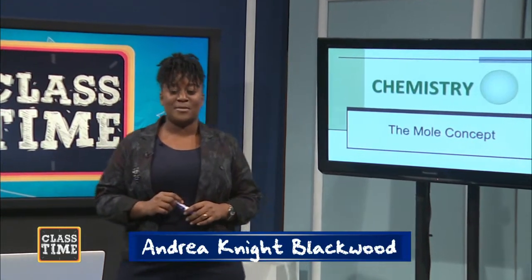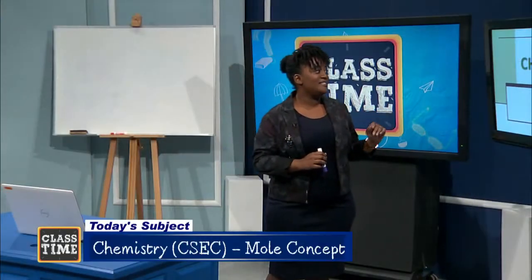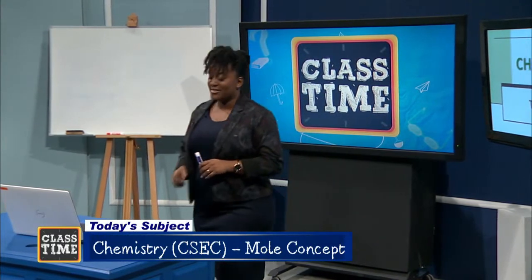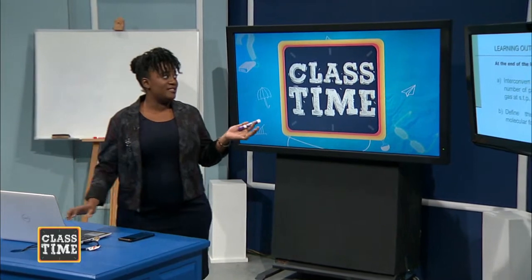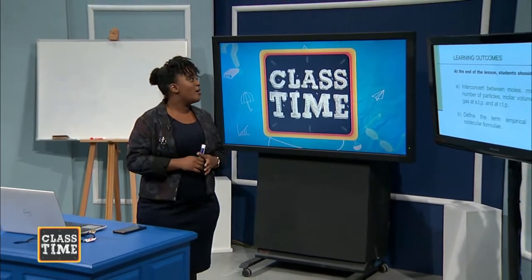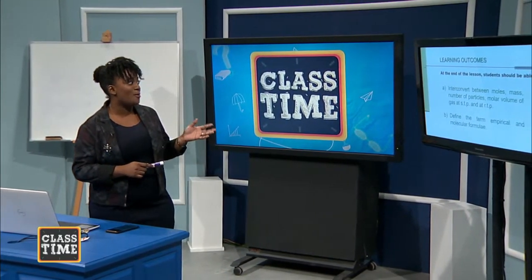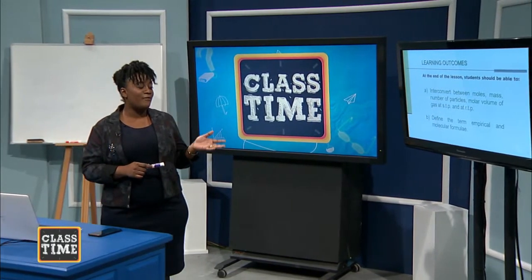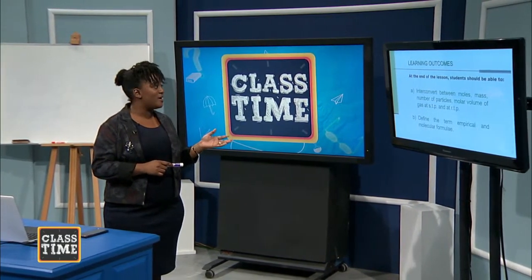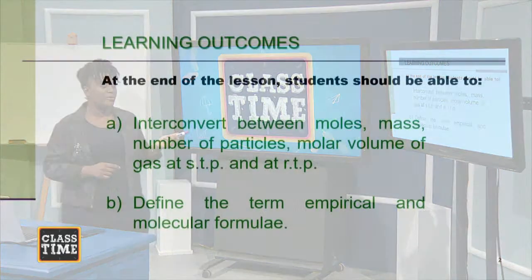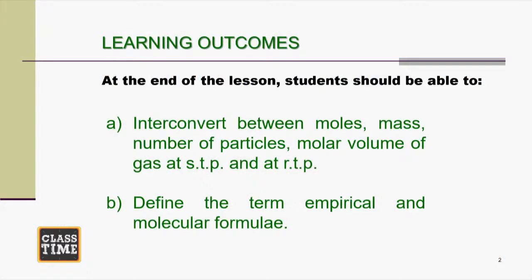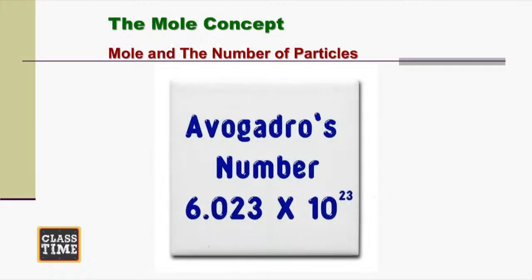Let's get into it. So, last time we looked at the mole concept. At the end of this lesson, you should be able to convert between moles, mass, number of particles, molar volume of gas at STP and RTP, and also you should be able to define the term empirical and molecular formula. All right, so last time we looked at Avogadro's number, 6.02 times 10 to the 23rd.